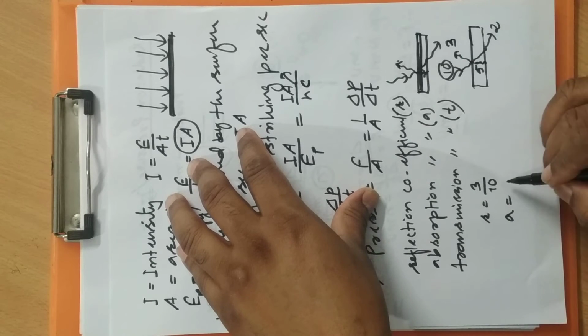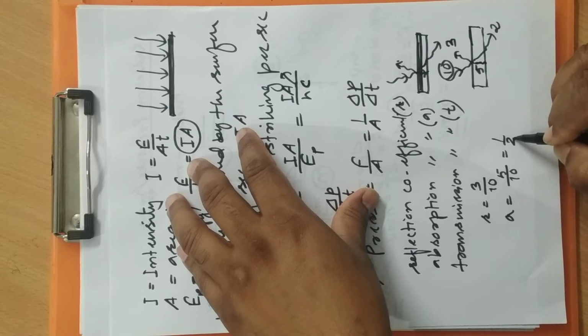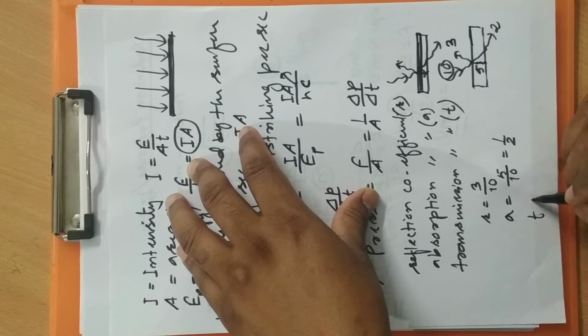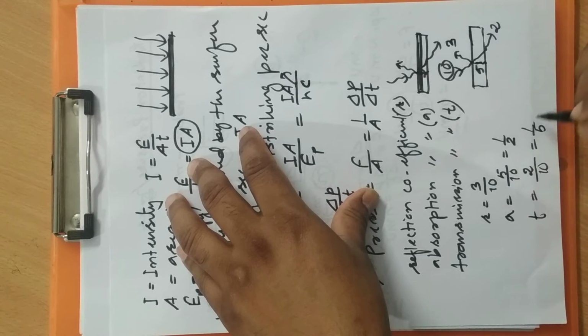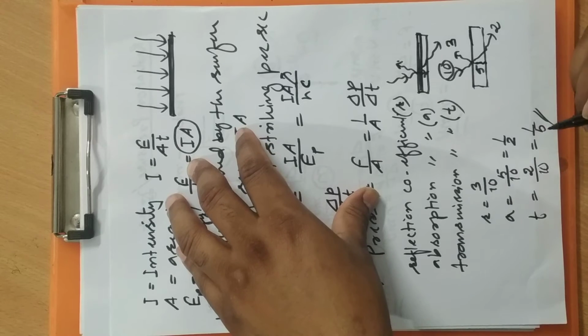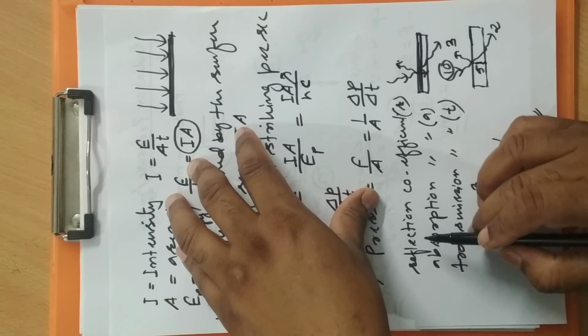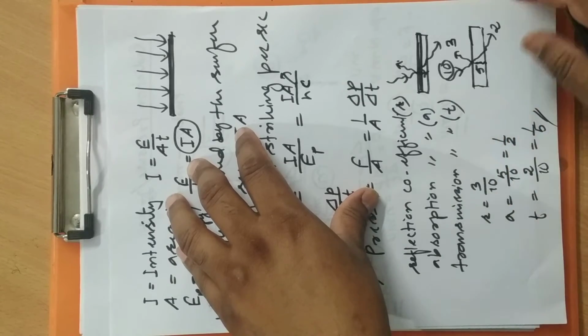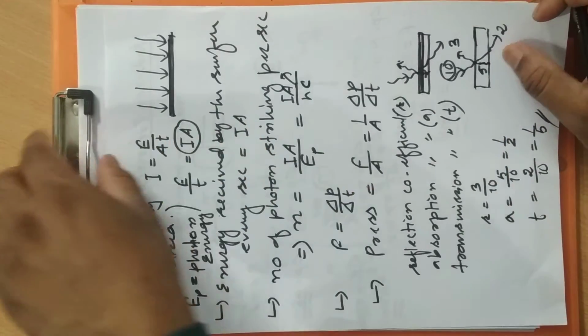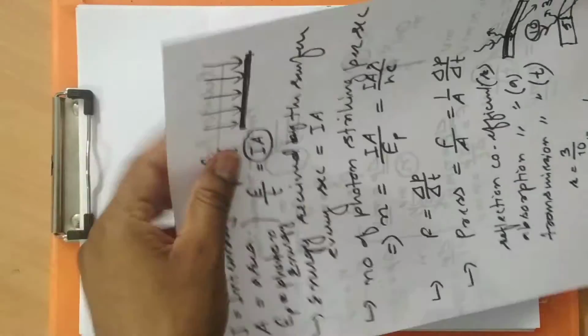Similarly, how much got absorbed? 5 out of 10, that means 50%, half. So the absorption coefficient is half. How much got transmitted? 2 out of 10, that means 1 by 5. This is defined as the transmission coefficient or transmittance. This is reflectance, and the absorption coefficient can also be called absorptance. So these are the 3 quantities.